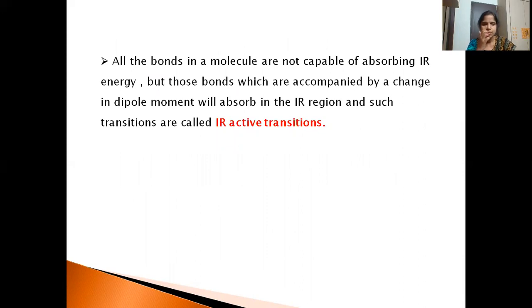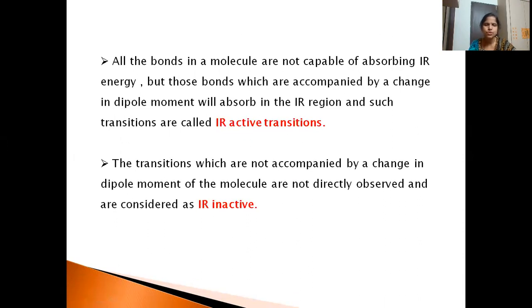So not all the bonds in a molecule are capable of absorbing IR energy. But which bonds are capable? Those bonds which are accompanied by a change in dipole moment. This is another condition in IR: the IR spectrum is observed only in molecules which have a dipole, that is, they should have a dipole moment where mu is not equal to 0. Then they will give rise to IR active transitions.